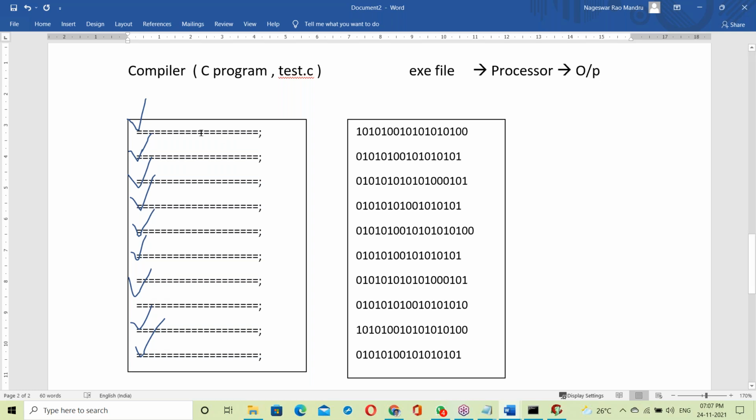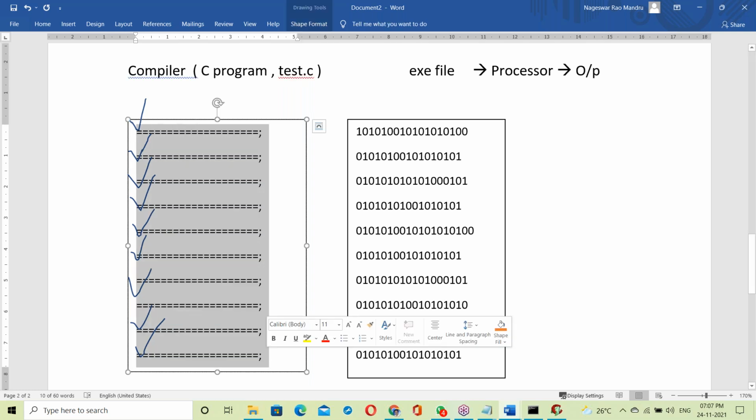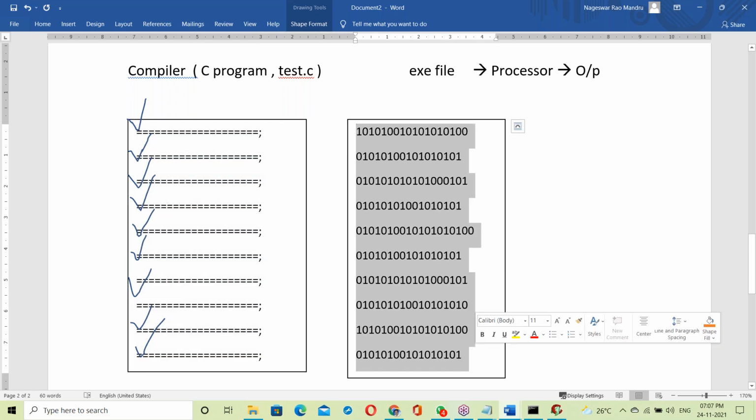So what happens here? The compiler checks the whole program from top to bottom. If there are no errors in the program, it generates one exe file.